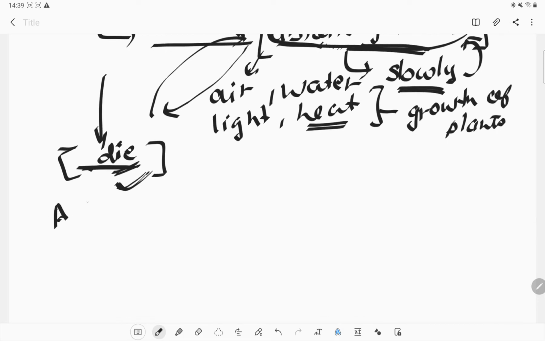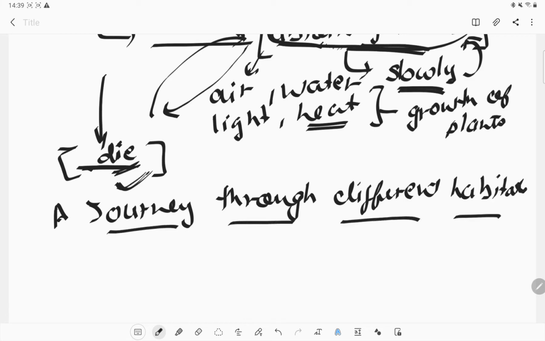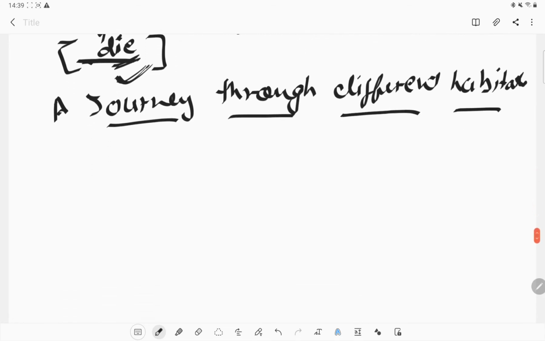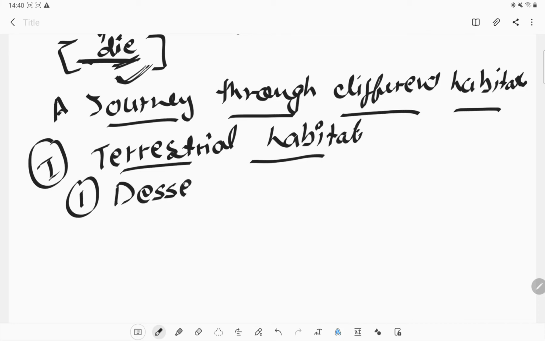Now let's talk about a journey through different habitats. Let's talk about the different habitats on our earth, and what kind of adaptation each habitat requires. First of all we take some examples of terrestrial habitats. The habitats present on land are known as terrestrial habitats. First in the terrestrial habitats is the desert.